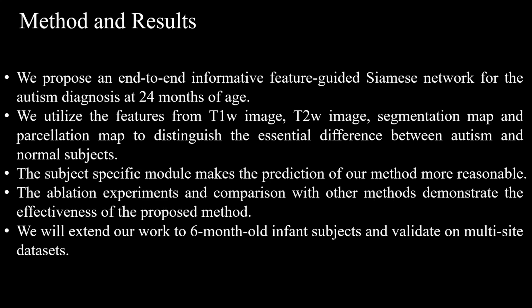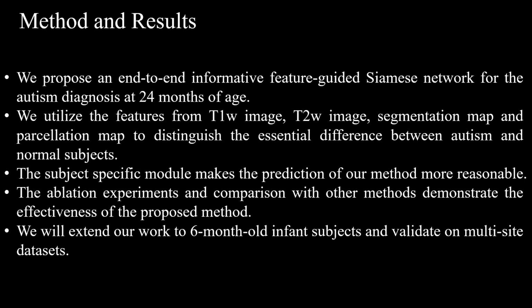We summarize our work in four parts. Firstly, we propose an end-to-end informative feature-guided Siamese network for autism diagnosis at 24 months of age. Secondly, we utilize the features from T1 weighted image, T2 weighted image, segmentation map, and parcellation map to distinguish the essential difference between autism and normal subjects.